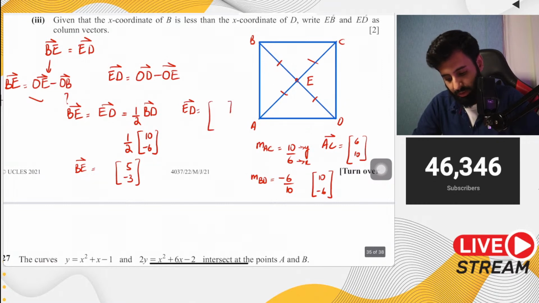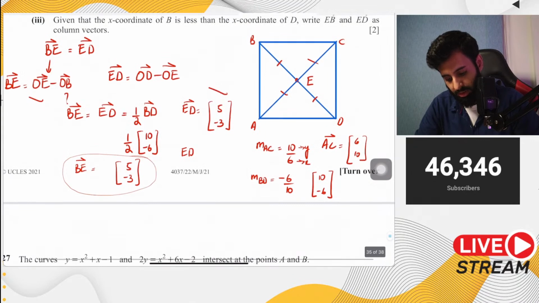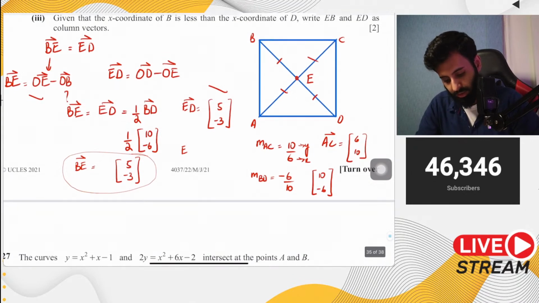But the thing is, that's not what the question is asking for. Well, partly it is. The question was asking for ED. But how do we turn BE into EB? To change BE into EB, we'll have to change the sign. So EB turns out to be minus 5 and 3.